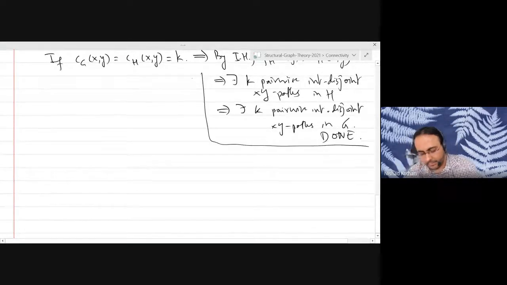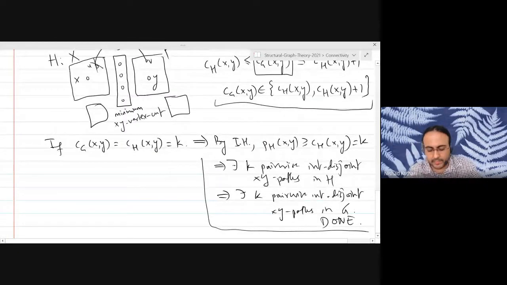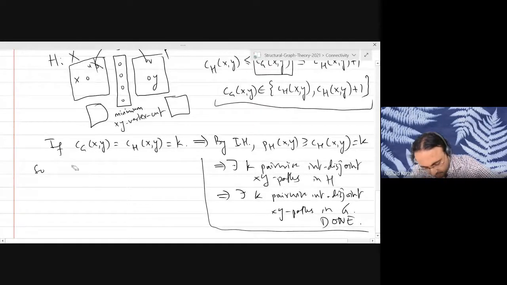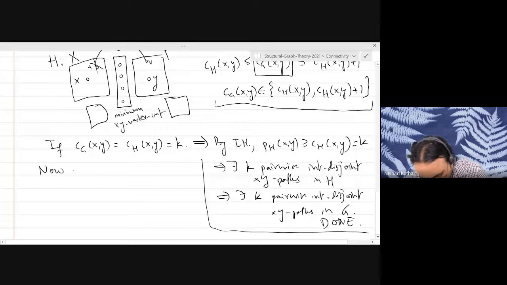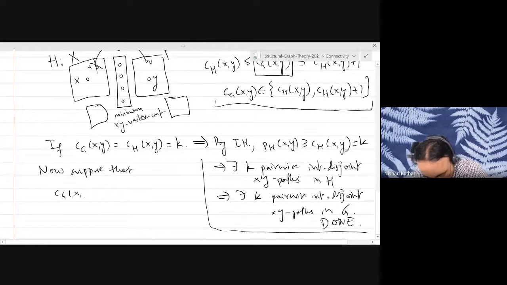Good. So what does that mean? That means that we only need to look at the second case now. So now, suppose that CGXY is equal to CHXY plus 1.